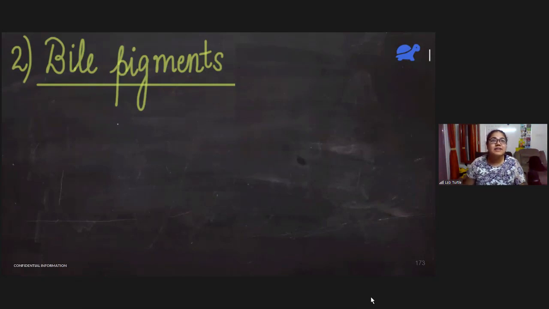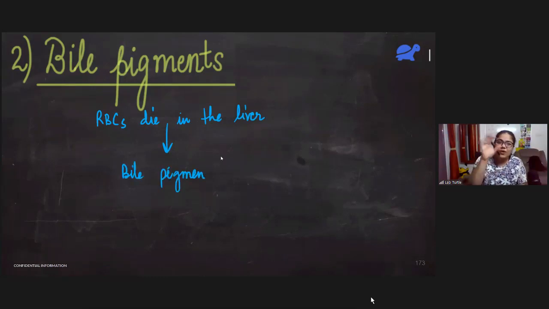When RBCs, red blood cells, die in the liver, they break down and produce bile pigments. Most of these bile pigments will go into the small intestine. Do you remember bile juice used to go into the small intestine? It helped in making the chyme alkaline. Most of the bile juice goes into the intestine and is then excreted out in the stools during defecation, during the removal of undigested solid food.